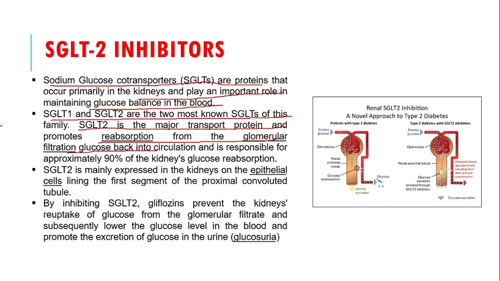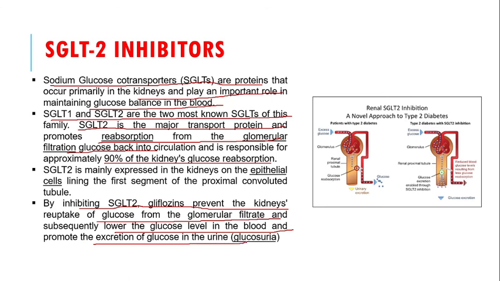Again, 90% of the kidney's glucose is reabsorbed by SGLT2 and comes back into the circulation, and ultimately the glucose level in blood increases. So by inhibiting SGLT2, the gliflozins prevent the kidney's reuptake of glucose from the glomerular filtrate and subsequently lower the glucose level in the blood and promote the excretion of glucose in the urine.